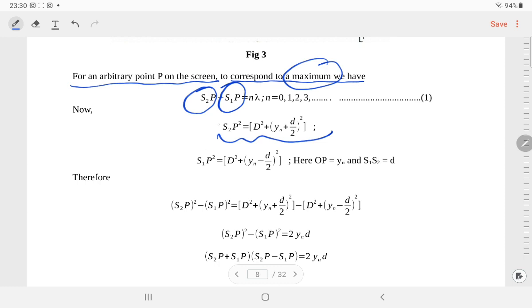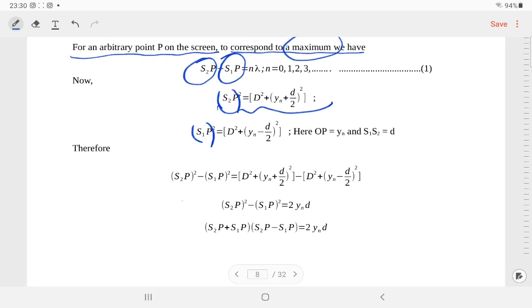So this is S2P whole square, this is S1P whole square, equal to this much. Now we are just subtracting these two.